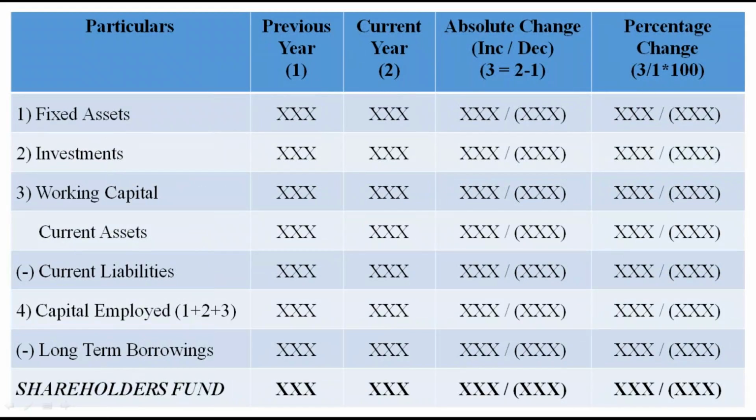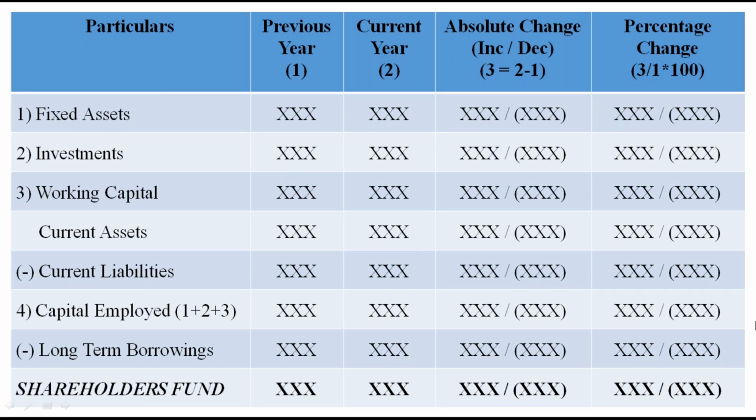Now, this is the format of a comparative balance sheet. Particulars, previous year; say we are comparing 2017 and 2018. So 2017 will be the previous year, 2018 will be the current year, then absolute change, which is current minus previous, then percentage change. The figure in the absolute change column, divided by the previous year, multiplied by 100, will be the percentage. This is one of the formats generally advisable from an external point of view.